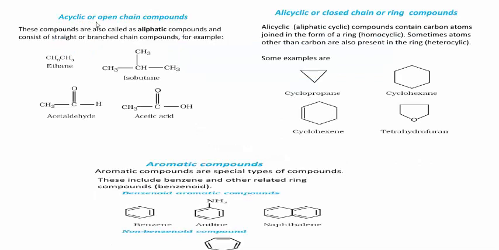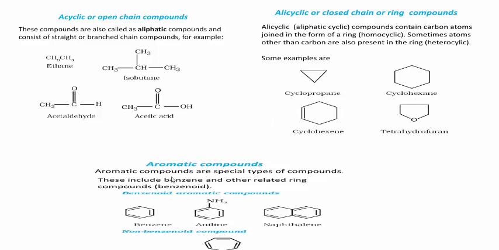For example, acyclic or open chain compounds. Ethane is open chain, therefore definitely it is an acyclic compound. Here isobutane, iso, one of the carbon atoms containing two CH3 groups. Acetaldehyde, acetic acid, all these are examples for acyclic or open chain compounds. Next, here alicyclic or closed chain ring compounds. Examples: cyclopropane, already we discussed these examples, cyclohexene, tetrahydrofuran, etc.